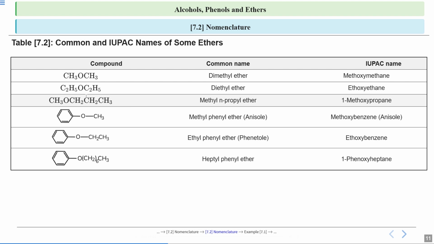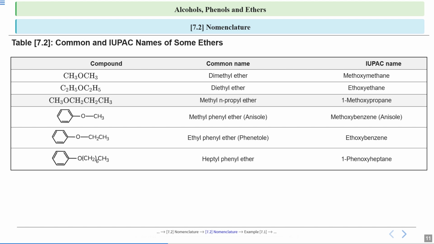Now look at this example. Now in this example, see the one this side. I said you will write the name according to the alphabetical order. So at one side there is methyl, at one side there is propyl. See 3 carbon atoms, 1, 2, 3. So methyl and propyl, M and P. So M comes first. So we will write methyl first.